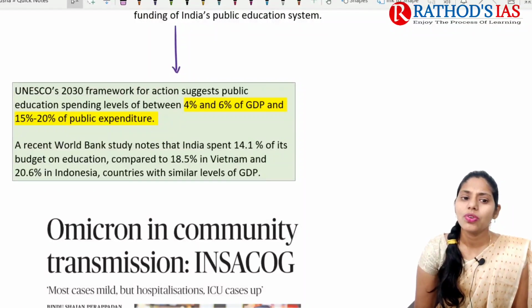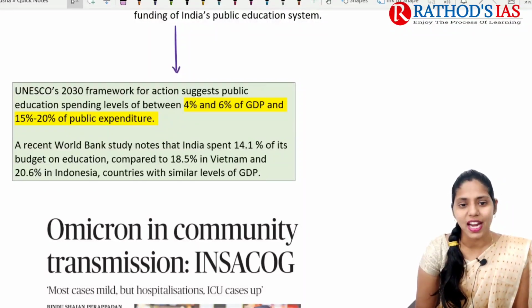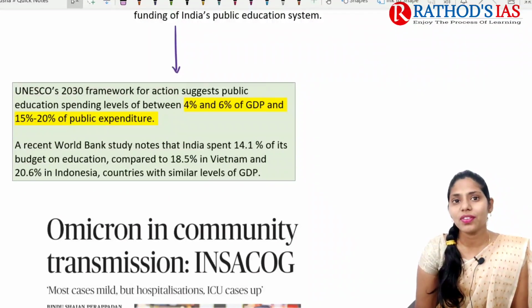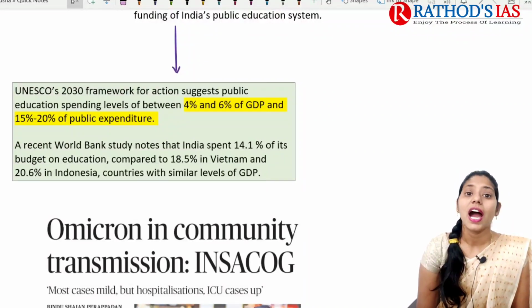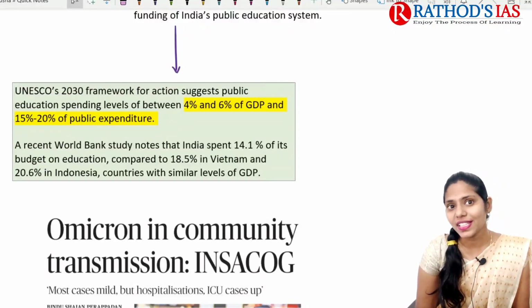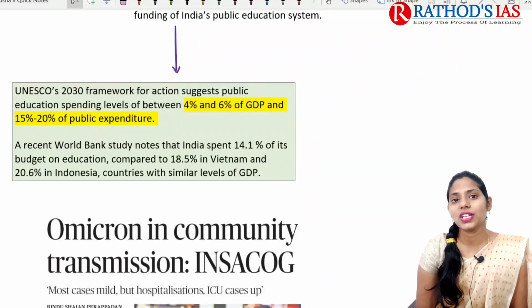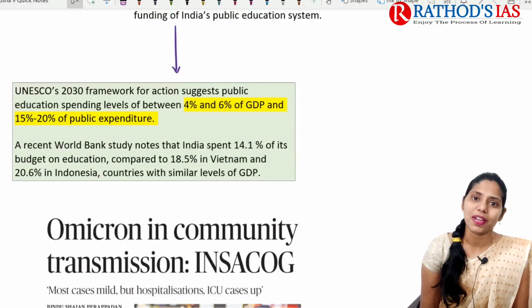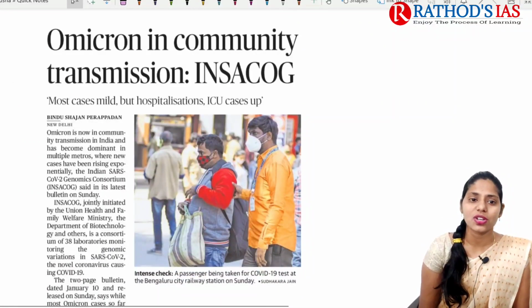And even a World Bank study mainly says that India is spending 14.1% of its budget on education, but if you compare with other countries, Vietnam is spending 18.5% and Indonesia is spending 20.6%. So finally this article says that we need to increase our spending on education. So this is the gist of this topic. And now let us try to see the next topic.